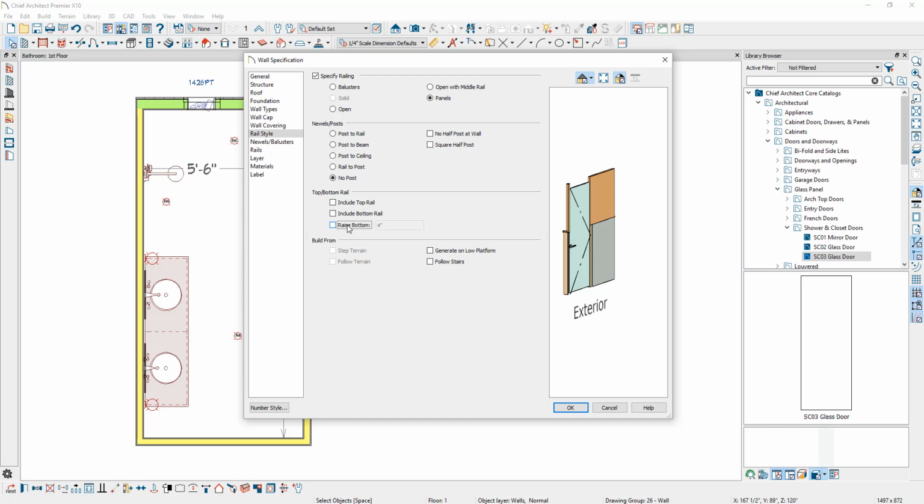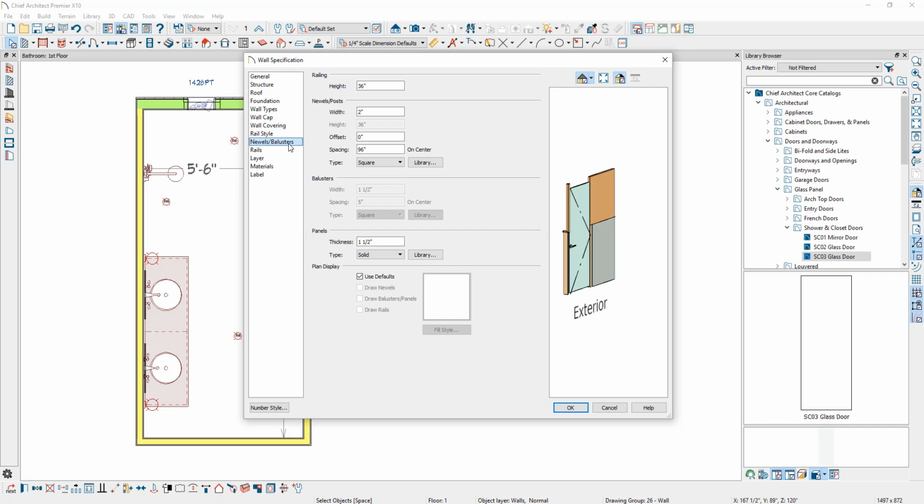On to the Newels and Balusters panel. This height is where I can set the top height of my top wall type, or my railing. In this case, I'm going to set that to 32 inches. I'm also going to change the thickness of my panel to be 5/8 of an inch.